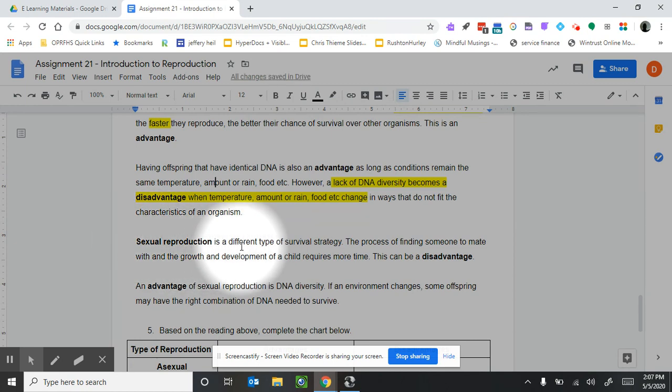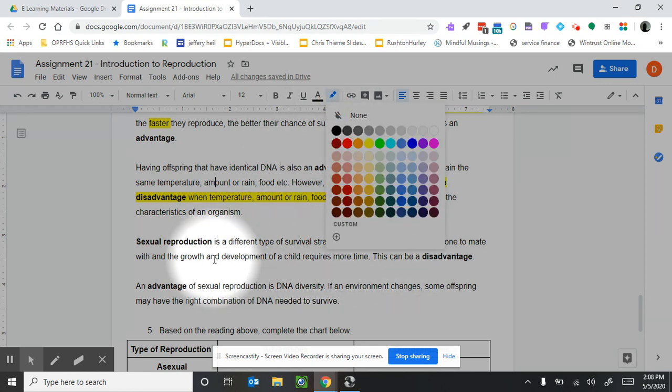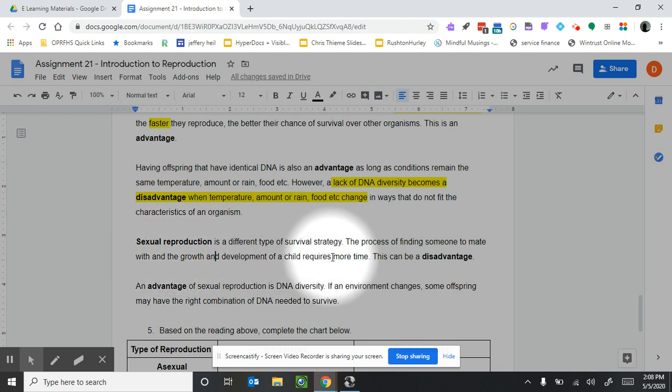Sexual reproduction is a different type of survival strategy. The process of finding someone to mate with and the growth and development of a child requires more time. This can be a disadvantage. So, more time is a disadvantage to living things. Okay? Think about how long it takes to make a human baby, 9 months, versus how long it takes to make new bacteria. It can happen really quickly.